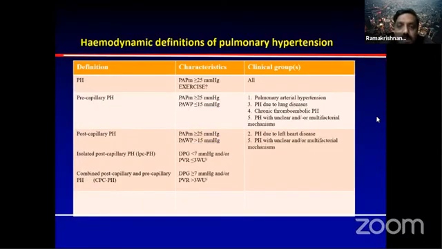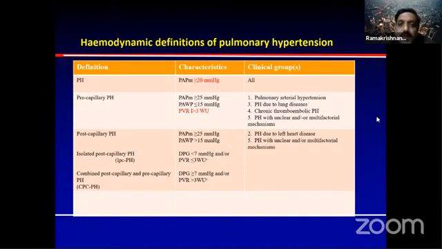and you have differentiated into pre-capillary and post-capillary. Among the post-capillary, it can be an isolated post-capillary hypertension, or it can be a combined post-capillary and pre-capillary hypertension. The earlier definition used to have an exercise cutoff of 30 and a PA mean pressure of greater than 25. But we realized, as I told you in the last slide, the normal PA is roughly in the range of 14 plus or minus, and almost never goes above 20 in a normal healthy individual. So the pH definition has totally changed to around 20 mmHg. That is present in all these subgroups.